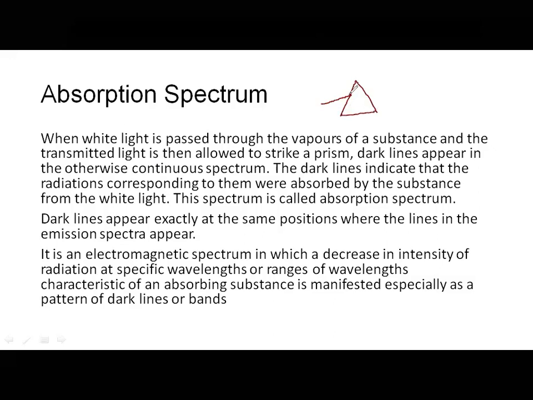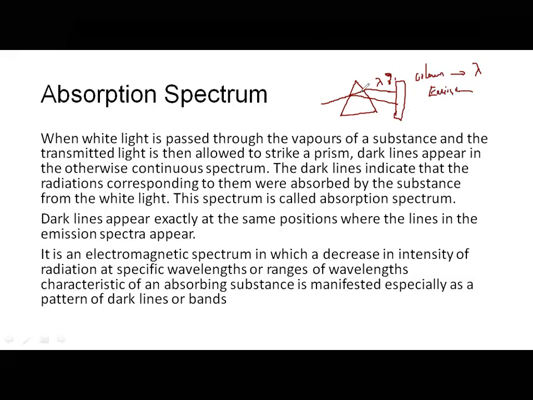Yes, so white light gets scattered. Yes or no? This scattered light has different wavelengths or different frequencies, I can say. When I take it on a photographic plate, I will get different colors pertaining to different wavelengths. That is called emission spectrum.